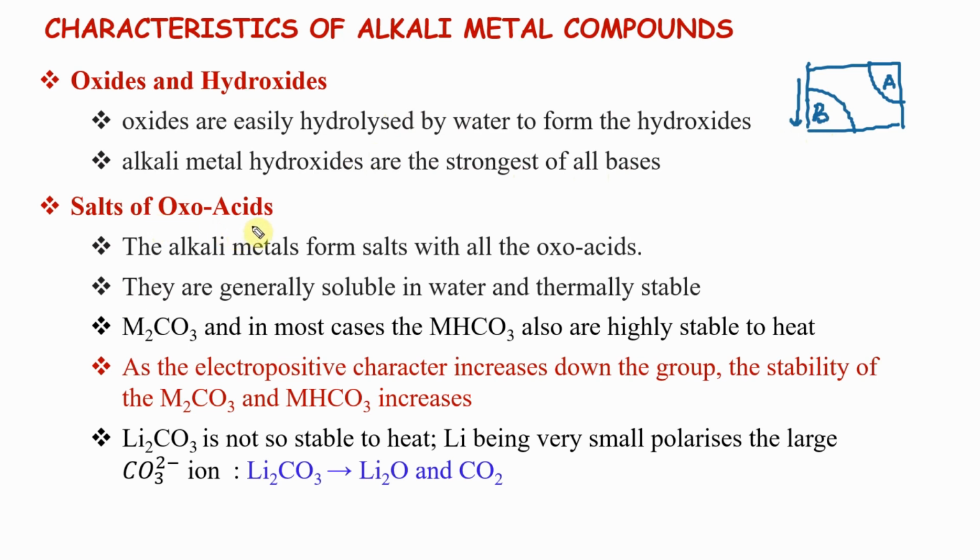Salts of oxo acids. The alkali metals form salts with all the oxo acids. They form salts with all of them. Oxo acids meaning your chlorate, sulfate, all those. We know sodium sulfate, sodium phosphate, all these are oxo acid salts. They are generally soluble in water. Generally soluble, the reason being they are polar. Because they are polar, they are soluble in water, and they are thermally stable.